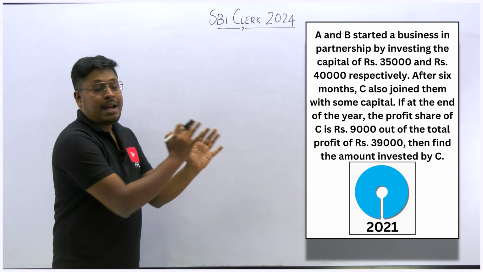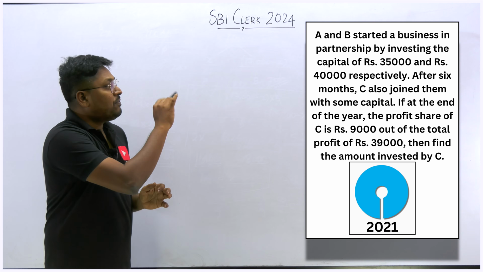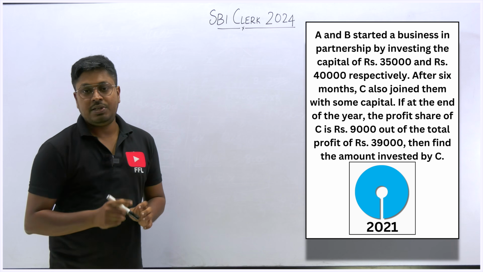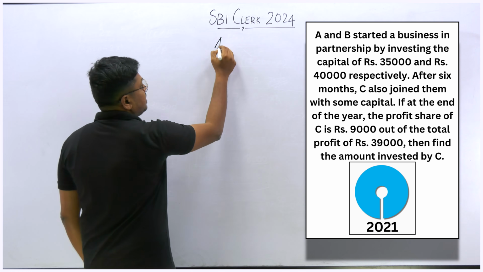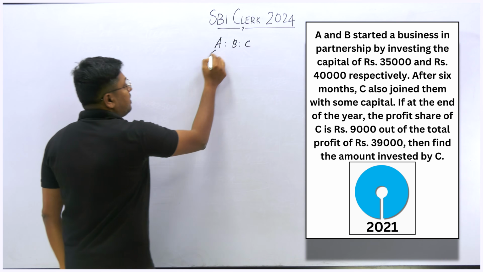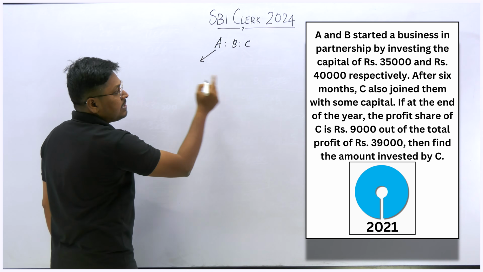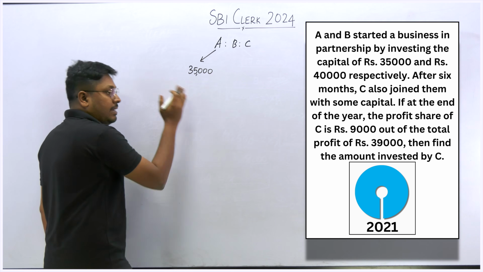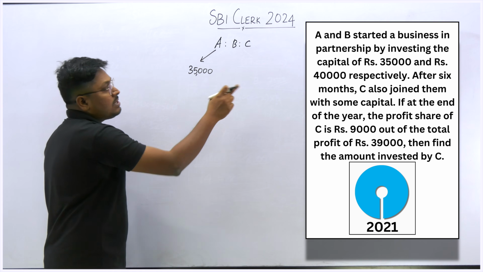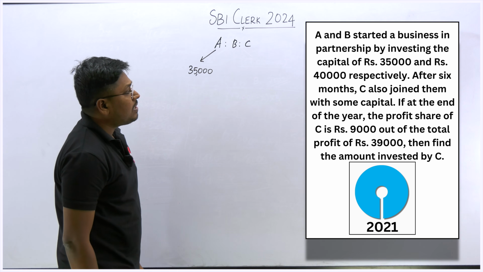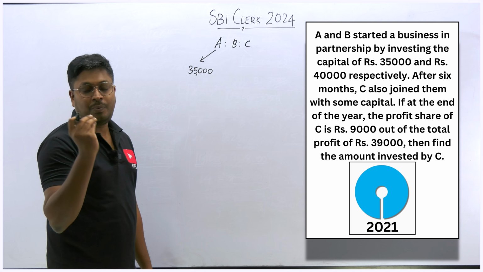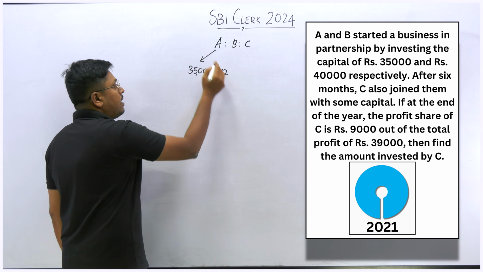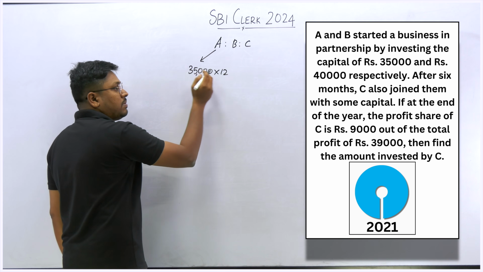But initially, A and B alone started the business, right? After how many months did C join? Only after 6 months. So totally there are 3 persons, A, B and C. The investment of A is directly given: A is investing 35,000 rupees, and from the start till the end of the business he was there. The business ran for one year, so 12 months. So A's investment is 35,000 into 12 months.